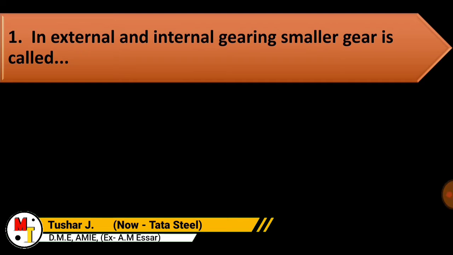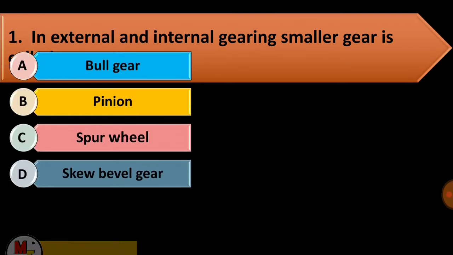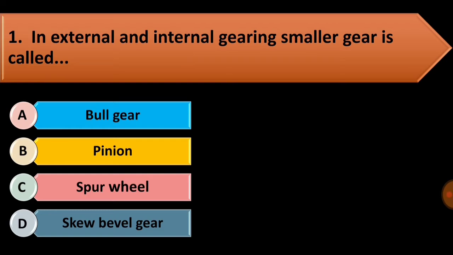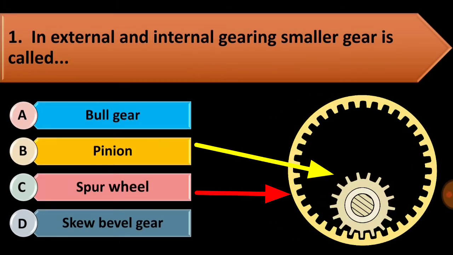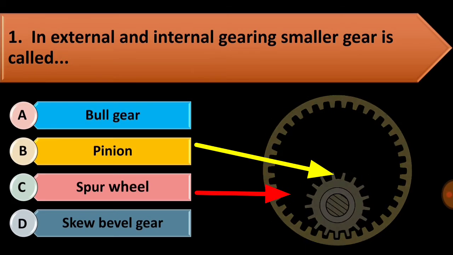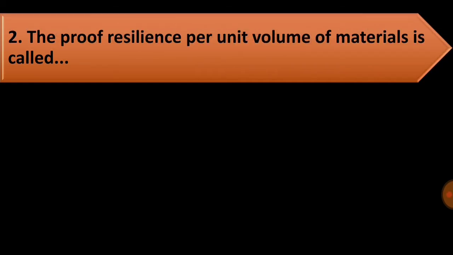Starting with the first question, in internal and external gearing, smaller gear is called. Here, your options are given: bull gear, pinion, spur wheel, or skew bevel gear. So, you know very well, for external and internal gearing, the smaller gear is called as a pinion. Here, you can see in the photographs what is pinion and what is spur wheel.